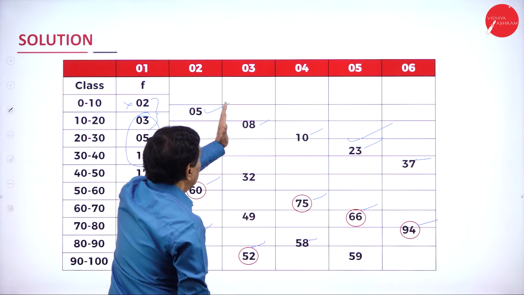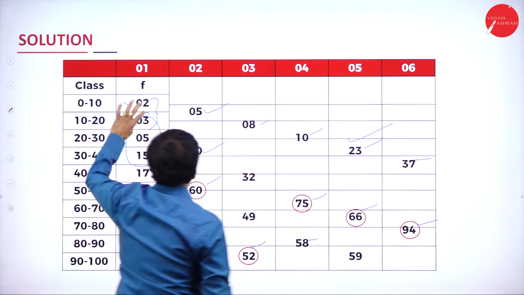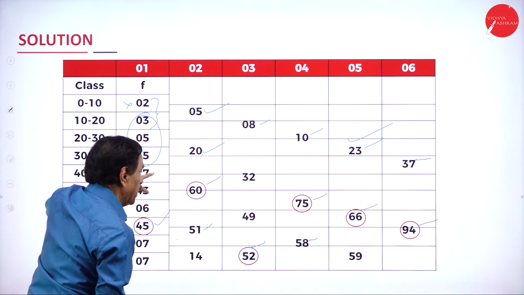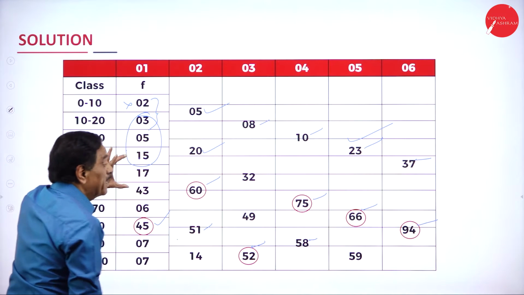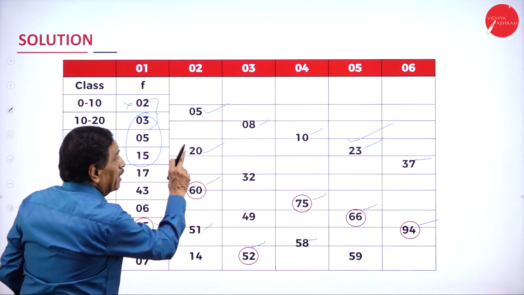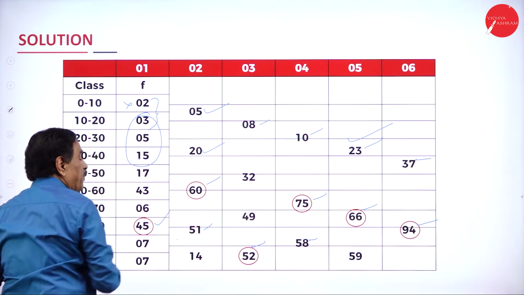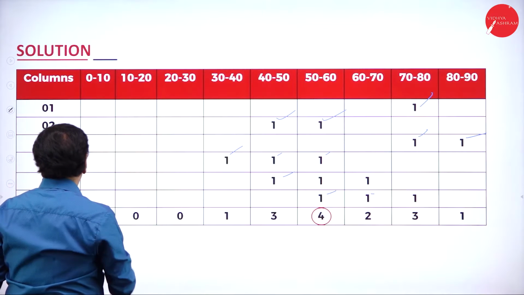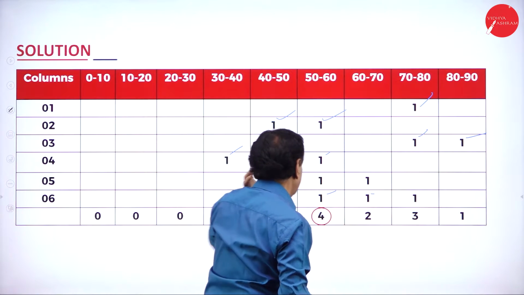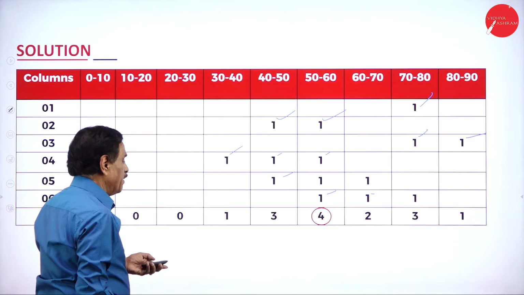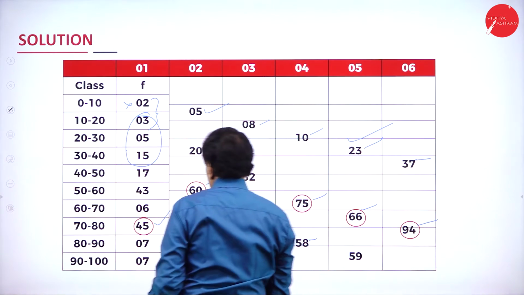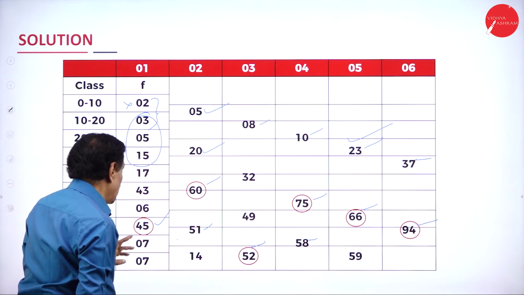This is leave 1. Here now first 3. Next 3. 5 plus 7, 12 plus 3, 15. How has 75 come? 30 to 40, 40 to 50, 50. Which column? That is 4, 30 to 40. Come back. 4th column. 30 to 40, 40 to 50, 50 to 60. In the 5th column, here you got the 5th column, which is the highest one? 66 is the highest one.